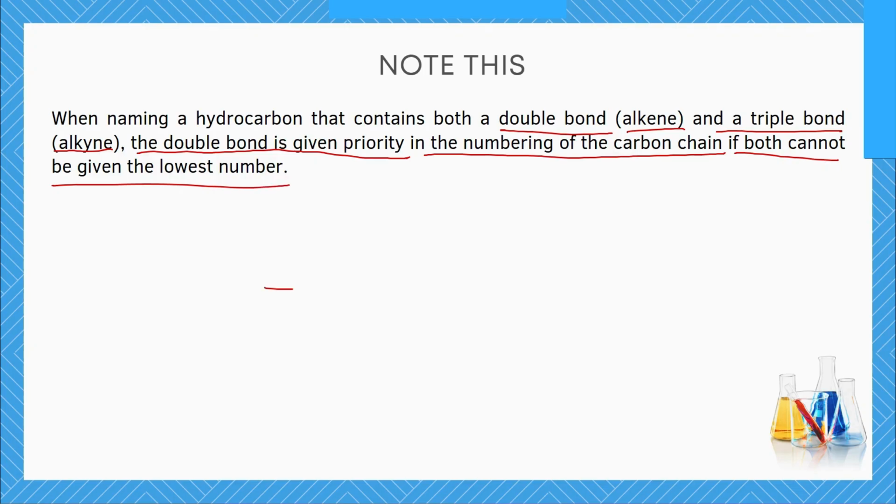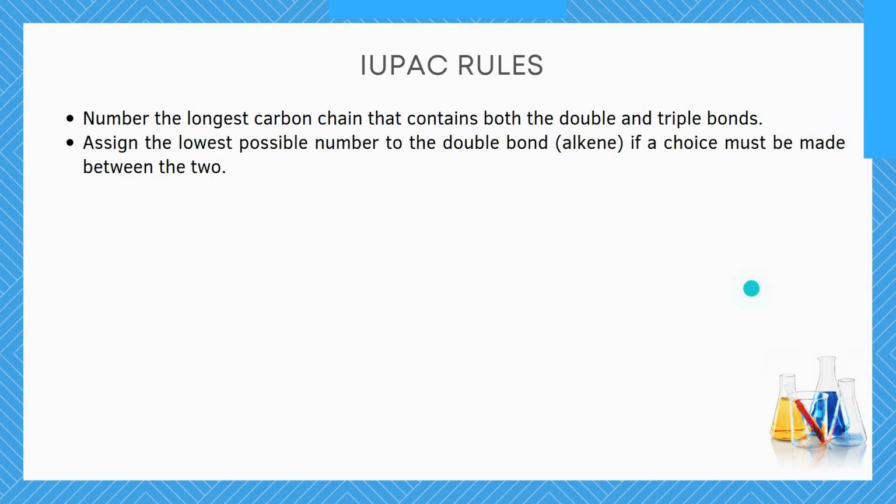So in a case, let's say you have a double bond and then you have a triple bond all together inside one molecule. This rule says that this double bond will be given priority. How do you give it priority? You start counting from the end that is closer to the double bond before you get to the triple bond. So let's see an example that will buttress what I have just said, and then we can call it a day.